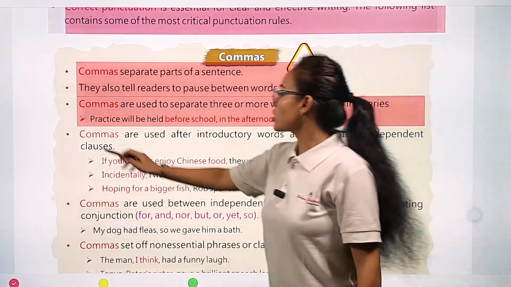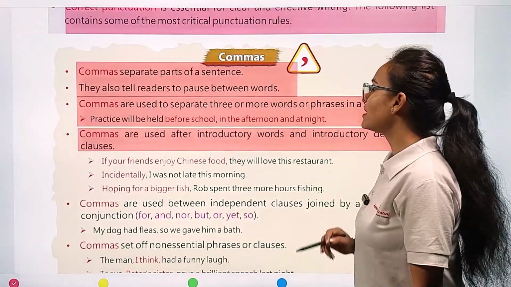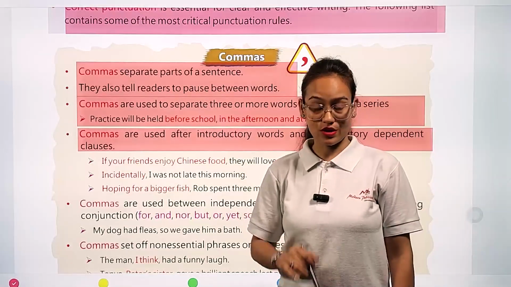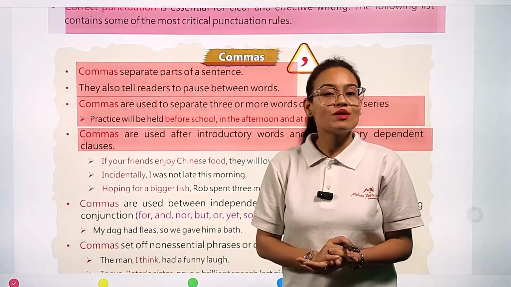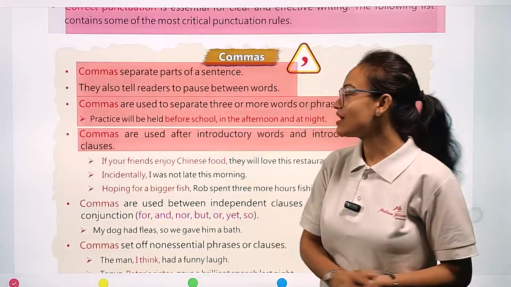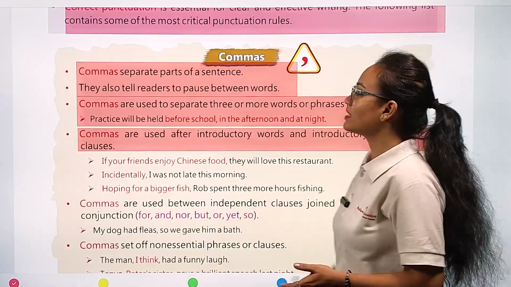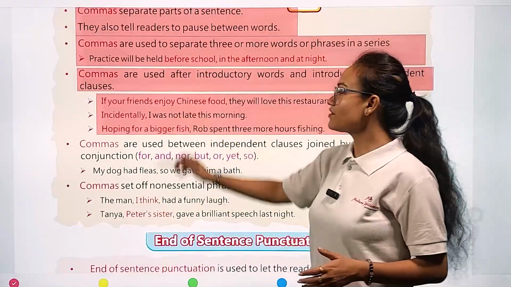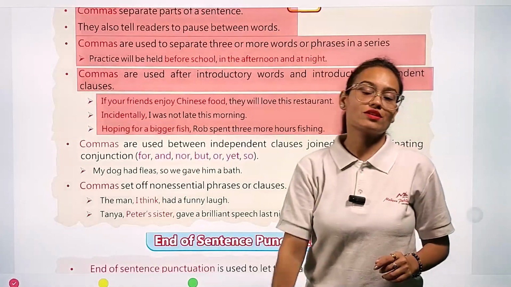Then commas are used after introductory words and introductory dependent clauses. In a sentence, my dear students, comma is also used after introductory words, meaning the starting of the sentence, as well as dependent clauses. You remember we have studied about two types of clauses, independent clauses and dependent clauses. So comma is also used for recognizing introductory dependent clauses which are present in our sentence. Example you can see here: if your friends enjoy Chinese food, they will love this restaurant.